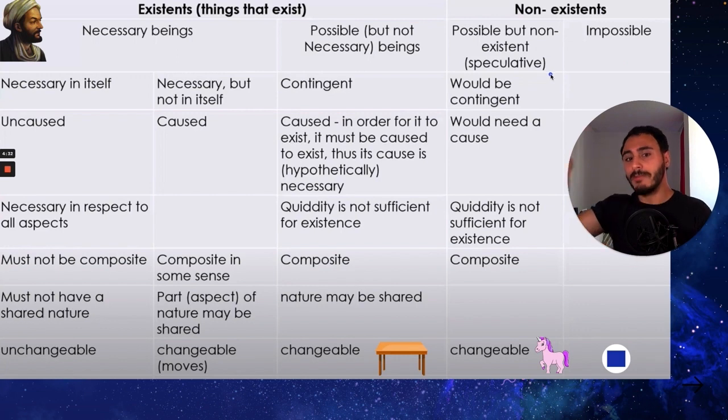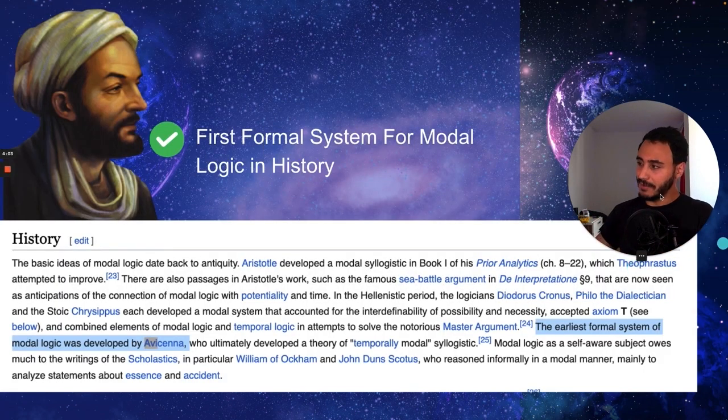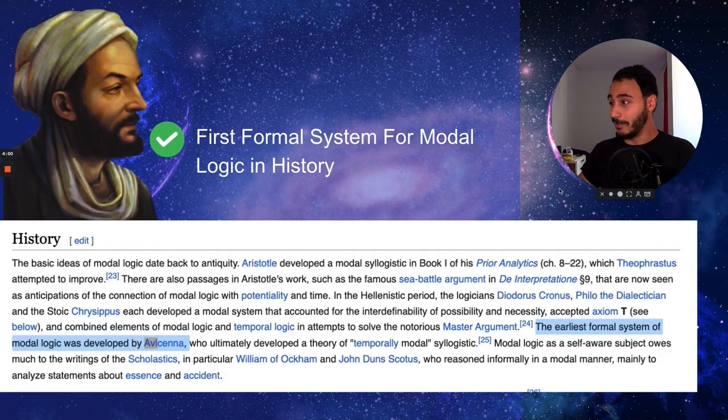For example, can you imagine a circular rectangle or a rectangular circle? No, man. And this is impossible. So it's not possible to think about, it's not possible to have and to exist, and it doesn't really even exist. And this is how powerful the distinction between the essence and the existence has been for us. I mean, as I've said, Avicenna needs a presentation on himself, but this should maybe give you more of an idea of what he has done.